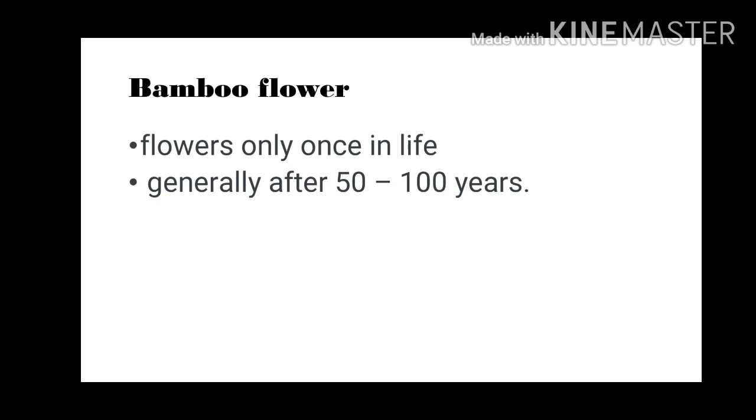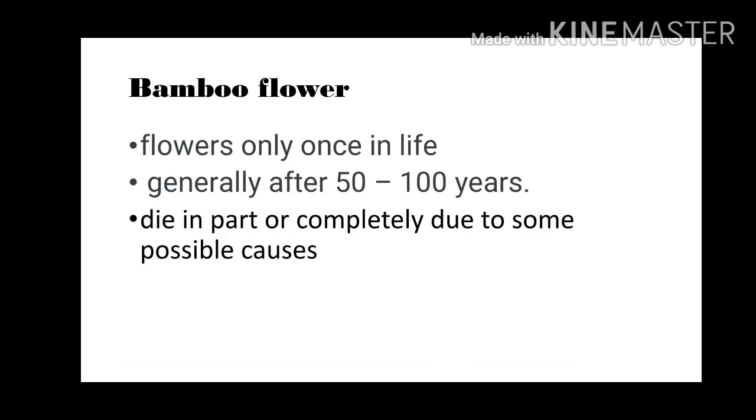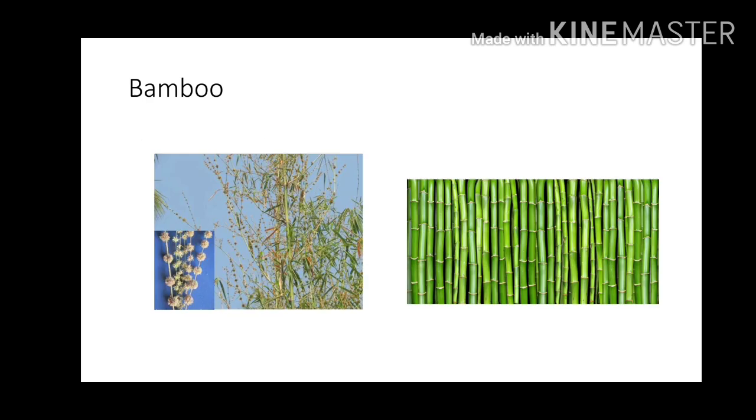They generally flower after 50 to 100 years, and they die, in part or completely, due to some possible causes. There are some possible causes due to which this plant dies after producing seed. It is not necessary to know the possible causes in your syllabus.